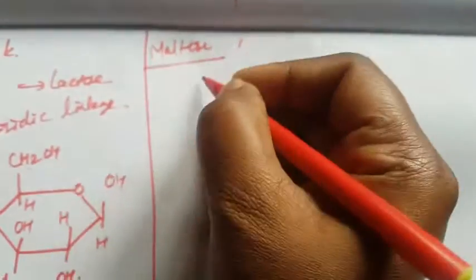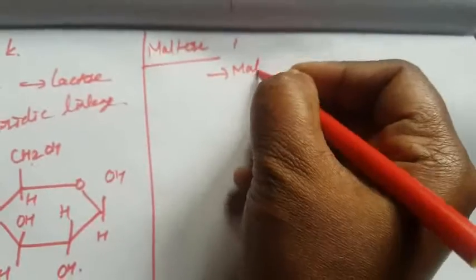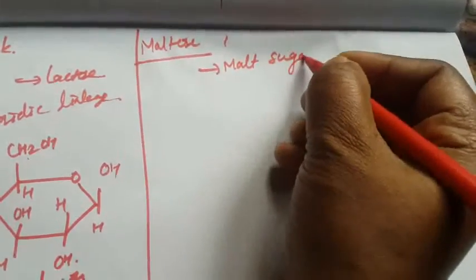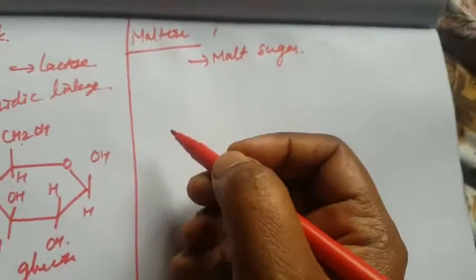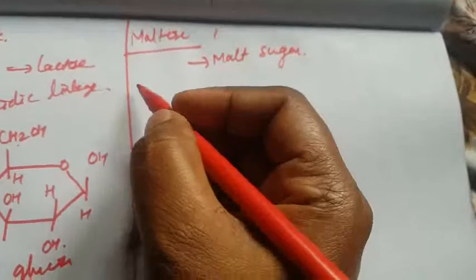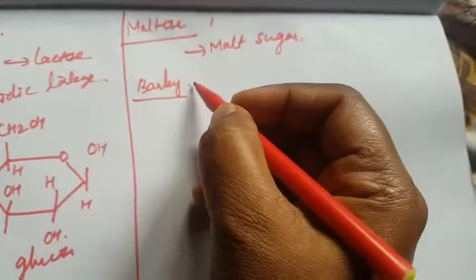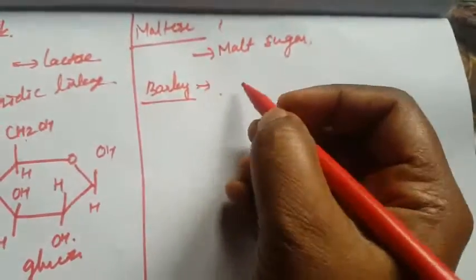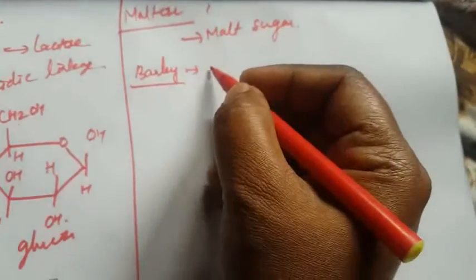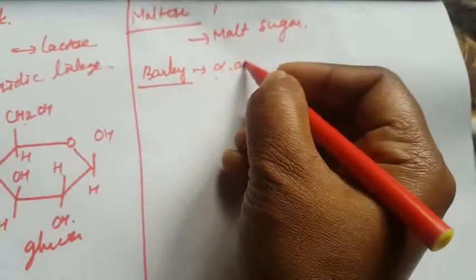It is otherwise called malt sugar, and it is separated from the barley. Again, it is catalyzed by the enzyme alpha amylase.